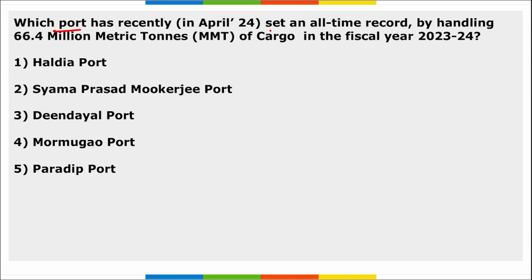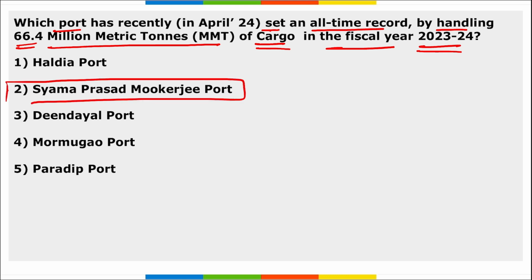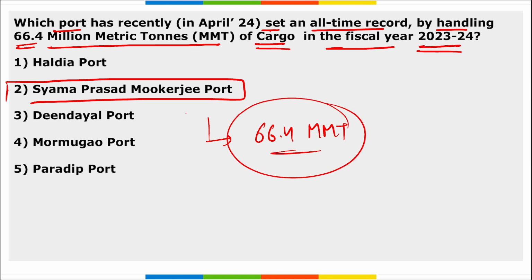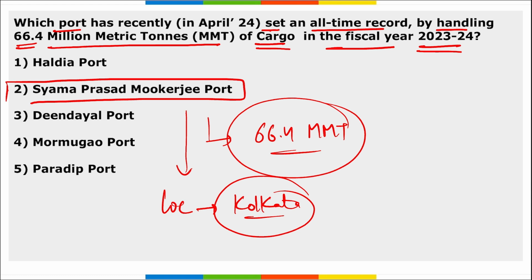Next, which port has recently set an all-time record by handling 66.4 million metric tons of cargo in the fiscal year 24? So which is that port? It is Syama Prasad Mukherjee port and it has set an all-time record by handling 66.4 million metric tons of cargo in the fiscal year 24. Now the next question that can be asked is, where is this Syama Prasad Mukherjee port located? The location is Kolkata, West Bengal.